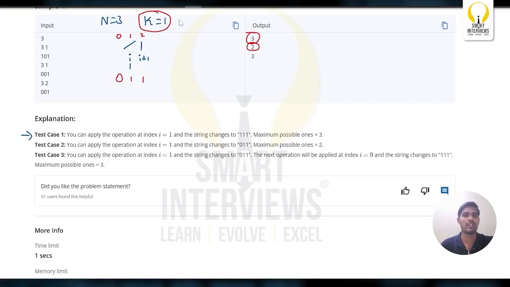If you take the third test case, it is similar to the second one. The only thing is, it is having 2 operations. So we know that we cannot convert this 0 to 1 initially. But can you convert this 0 to 1? Yes. When k equals to 1, you can convert this 0 to 1. So it will become 0, 1 and 1 in the first operation.